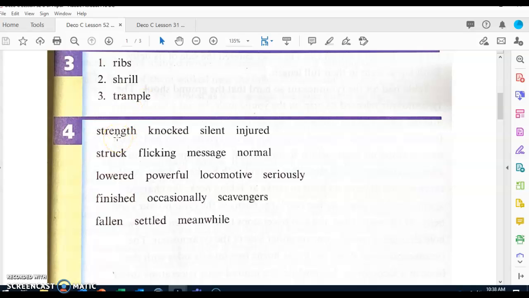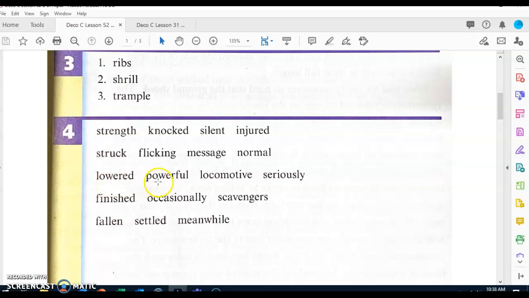First word. What word? Strength. Next word. What word? Knocked. Next word. What word? Silent. Next word. What word? Injured. Next word. What word? Struck. Next word. What word? Flicking. Next word. What word? Message. Next word. What word? Normal. Next word. What word? Lowered.